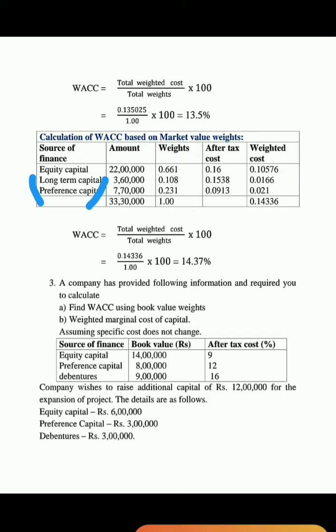So here long term capital is 7,70,000 and preference capital is 3,60,000.